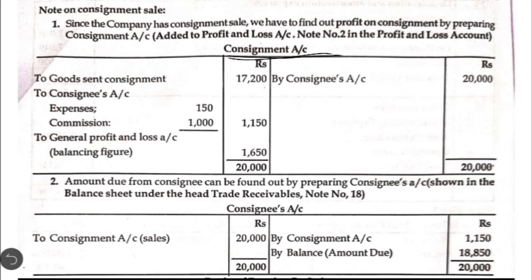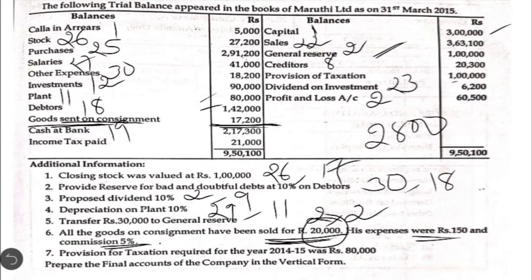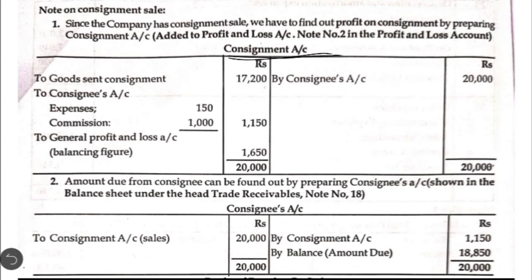In the first account, that is the consignment account, as I said, while they send the goods on consignment, they make the entry: consignment account debit to goods on consignment account. What is the cost of goods they have sent on consignment? It is 17,200. After that, the consignee has sold it for 20,000. So that is the amount which the consignee has to pay to the company. So what are we going to write? Consignee's account debit to consignment account. So this is the sale value.